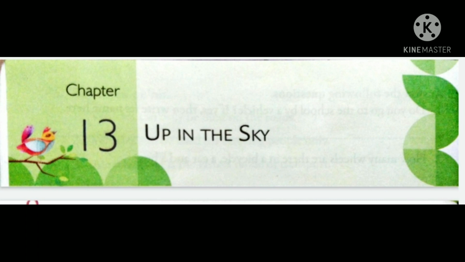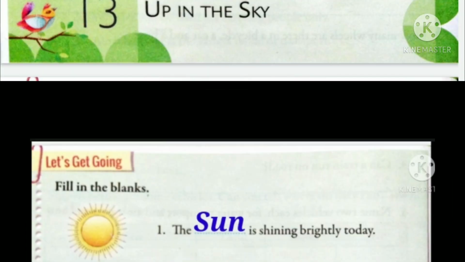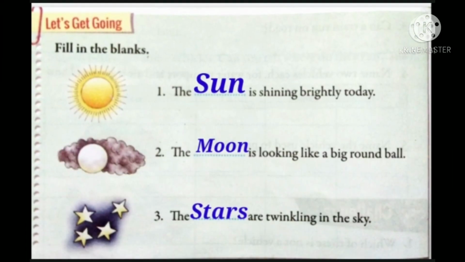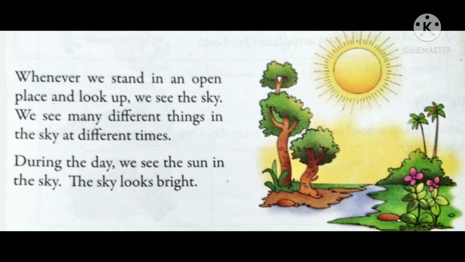We were going through chapter 13, Up in the Sky. Let's go through the recap of what we have studied in our last class. Fill in the blanks. The sun is shining brightly today. The moon is looking like a big round ball and the stars are twinkling in the sky. So, in the beginning only you came to know, children, we will study about sun, moon and stars.